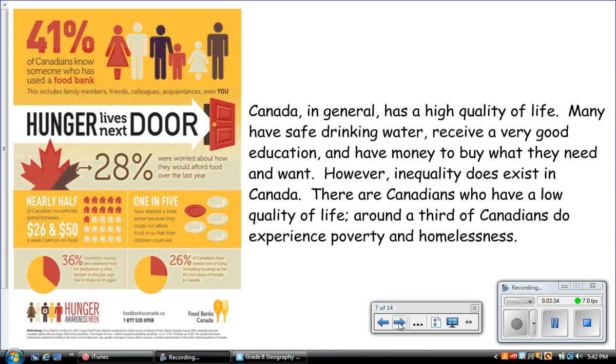Canada in general has a high quality of life. Many have safe drinking water, receive a very good education, and have money to buy what they need and want. However, inequality does exist in Canada. There are Canadians who have a low quality of life. Around a third of Canadians do experience poverty and homelessness. You might just want to put the video on pause just to read some of these statistics in this graphic right here.